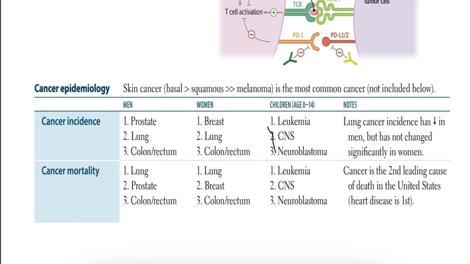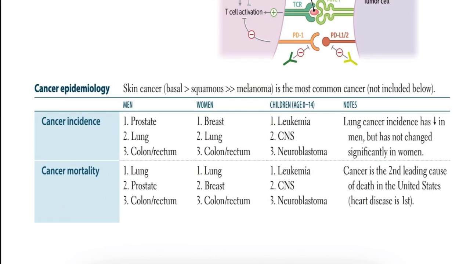Most common cancers in men are prostate, lung and colorectal cancer. In women, breast, lung, colorectal cancer. In children, 0 to 14 years old, leukemia, CNS tumors and neuroblastoma.